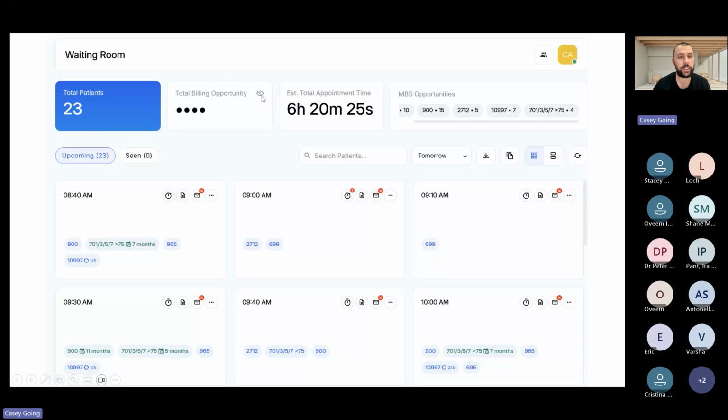So I thought I'd just demonstrate that. You can hide the item numbers in terms of the dollar value. A few people requested that, so if patients are looking at it, they're not saying, oh, you're going to bill $10,000 worth of things. So you can hide that. That's fine. We've got your estimated total appointment time.